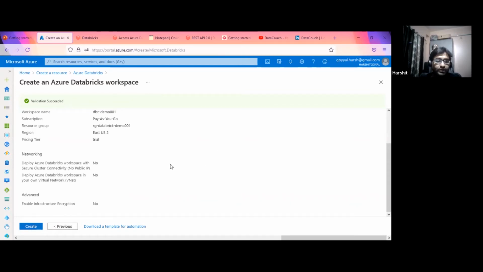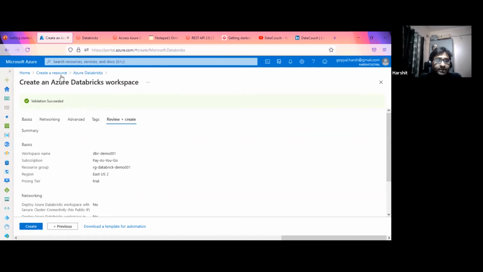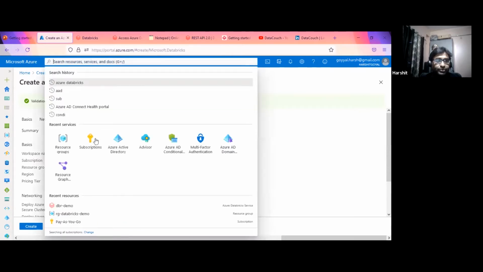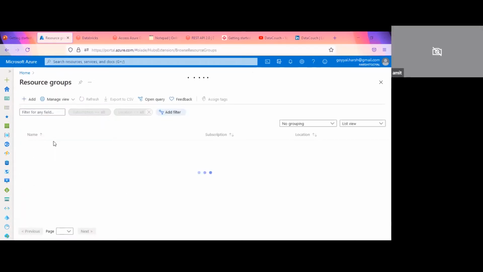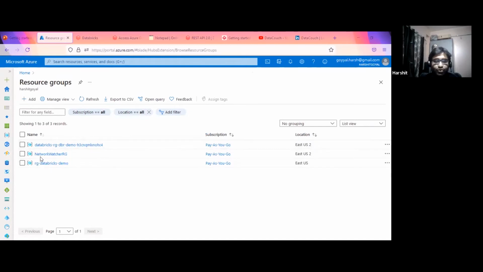We only need to create now. I already have this one workspace, so let me show you that. Okay, so I need to search here for the resource group. If you see, these are the three resource groups it is showing me, and this is one of the resource groups that is automatically created.